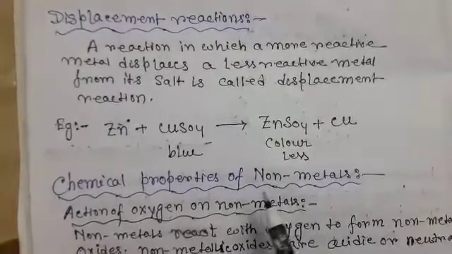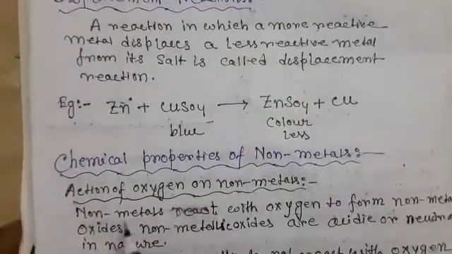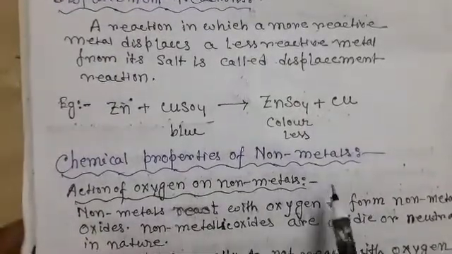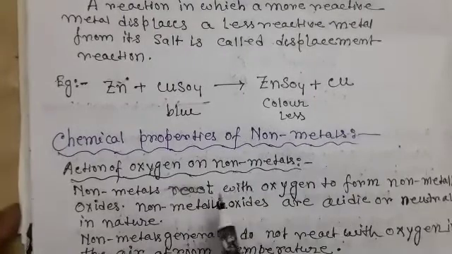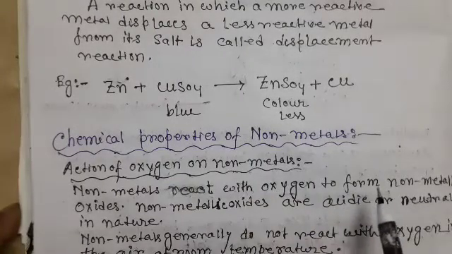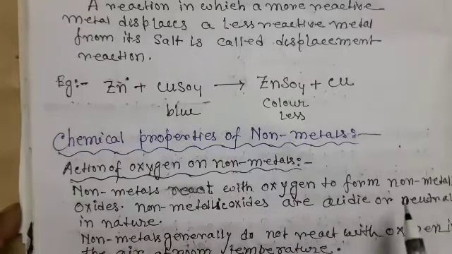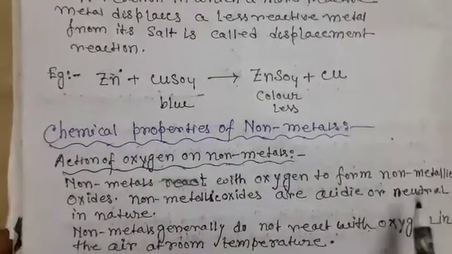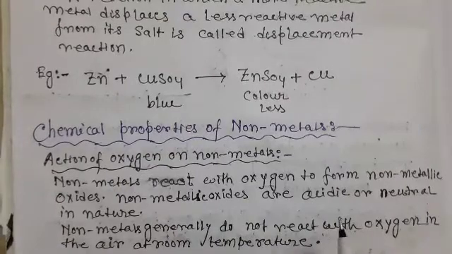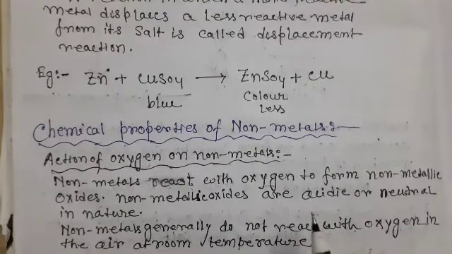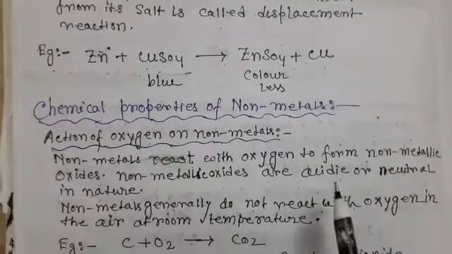Next, the chemical properties of nonmetals. Action of oxygen on nonmetals. Nonmetals react with oxygen to form nonmetal oxides. Nonmetal oxides are acidic or neutral in nature. That means when a nonmetal reacts with oxygen, it forms a nonmetallic oxide. It is an acidic oxide. When an acidic oxide dissolves in water, it forms an acid.